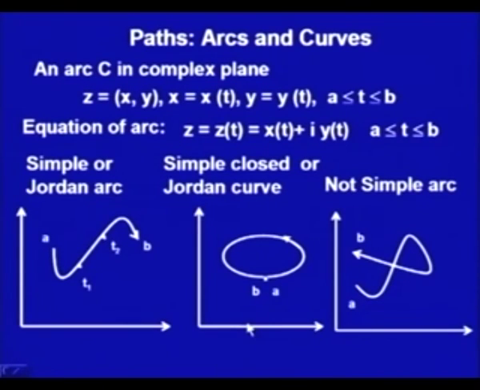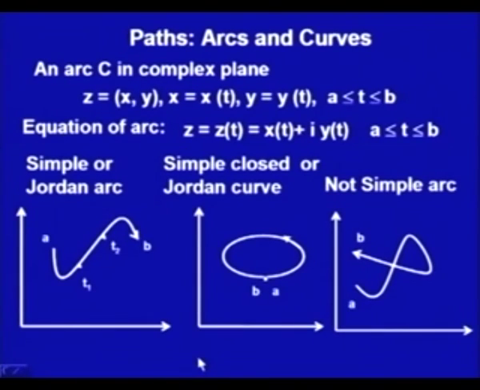So, we have the classification of arcs, simple and not simple, and in the simple we have taken the closed arcs also, which we call a curve. So, we have arc, curve, simple arc, simple curve, and we are not talking about other kinds of arcs or curves.